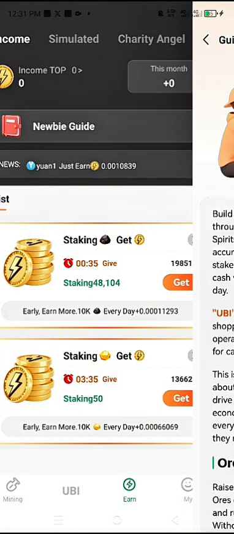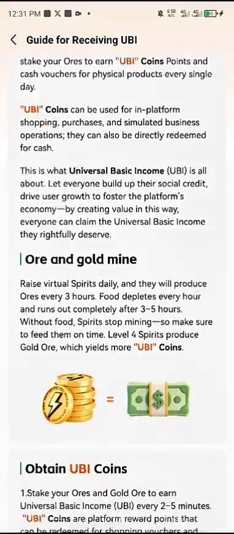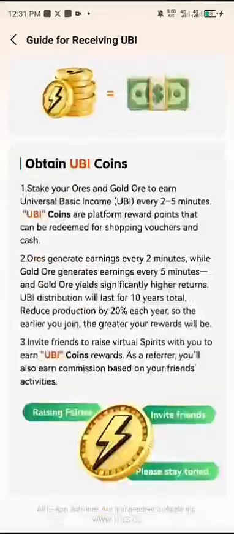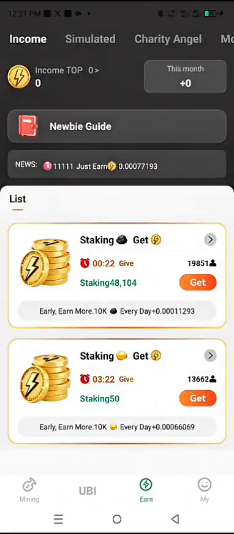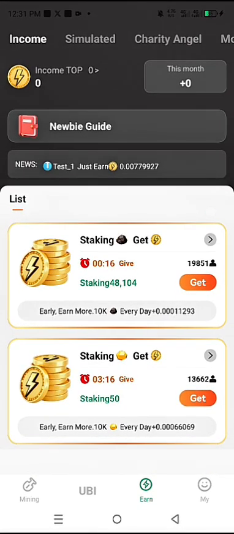If you click on the newbie guide, you can also go through and read how the staking works. So this is how the staking works. Go ahead and read it, understand what you are doing. I don't want this video to be that lengthy. All right, so remember, this is the 4th video, so I'll see you in the 5th video.